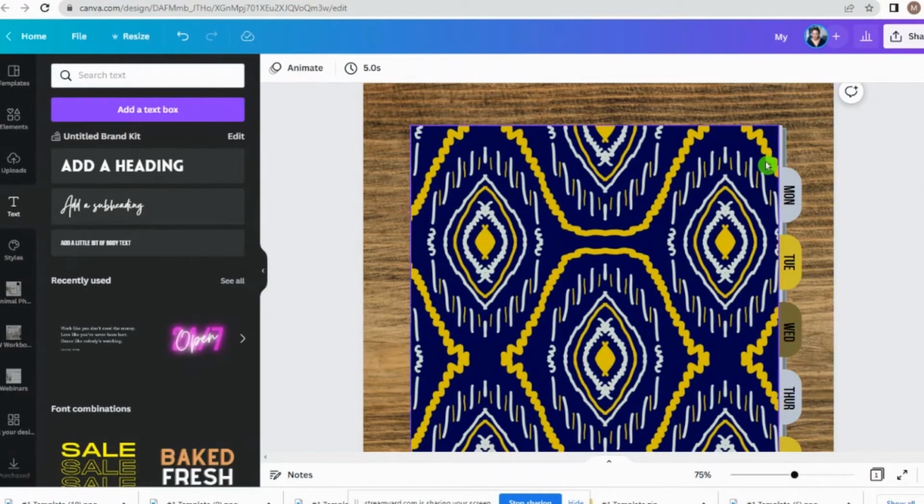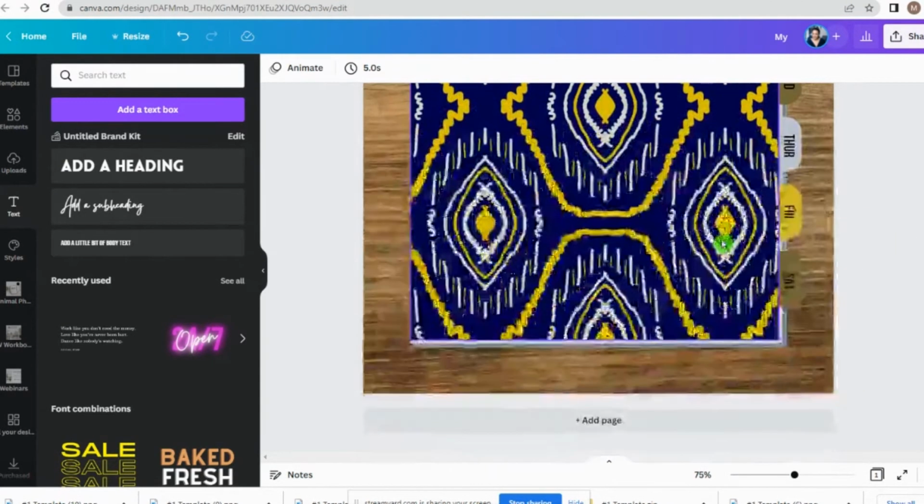And as you can see, we have 6 days of the week here, Monday through Saturday, because this is going to be our 6-day journal. We'll give people a day off from journaling on Sunday.